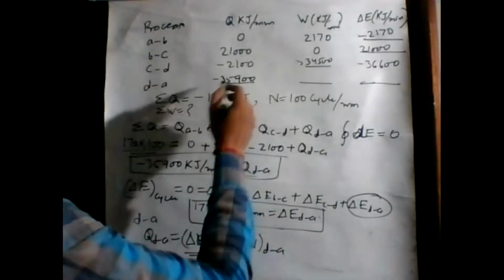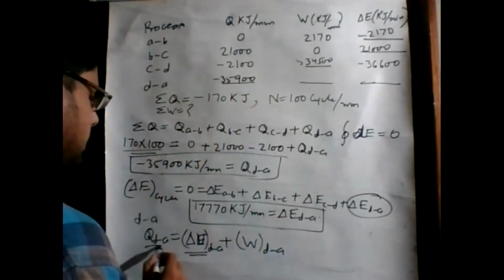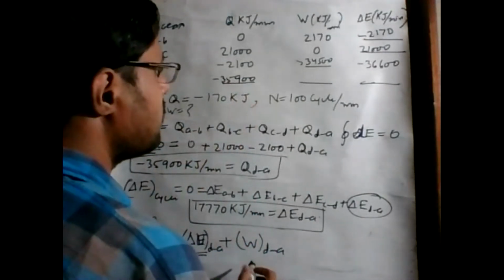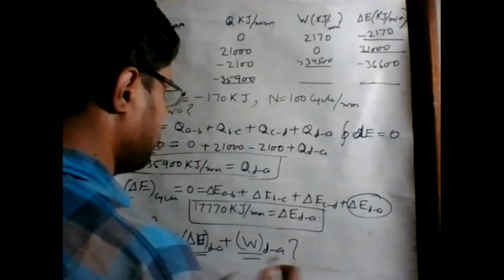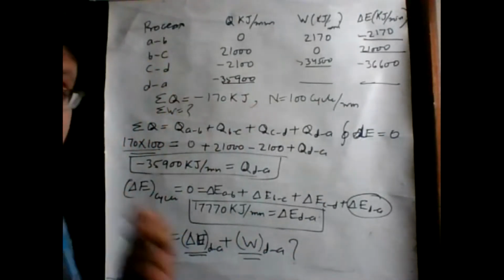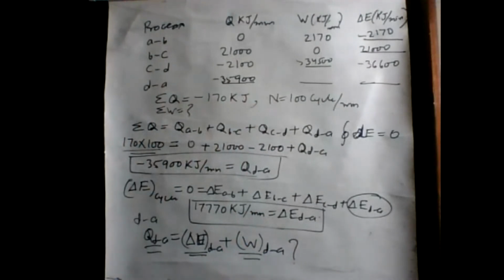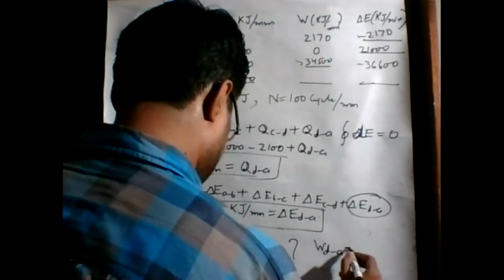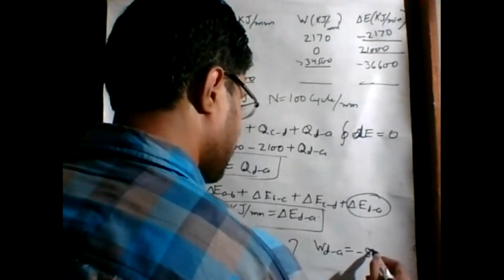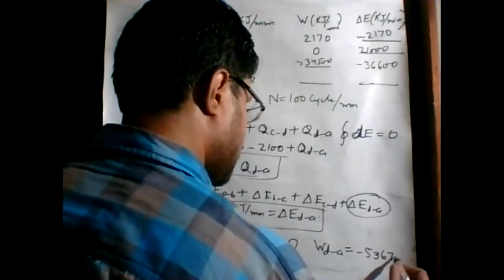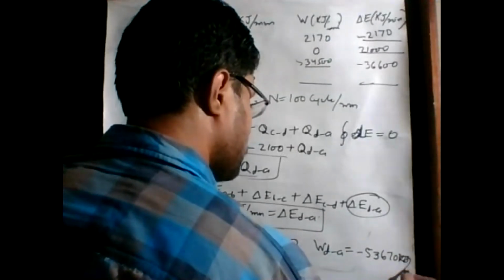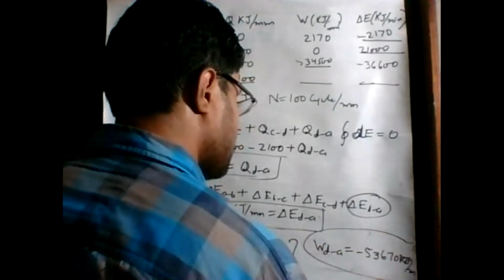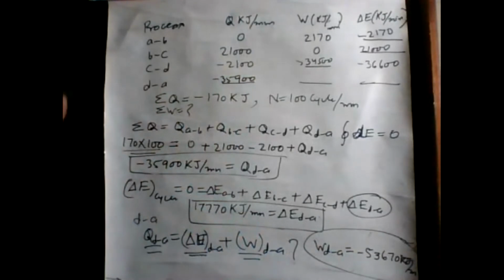Q D to A, we know that value, minus 35,900. By solving this, you can get the final value of work done in the D to A process. W D to A is equal to minus 53,670 kilojoule per minute.